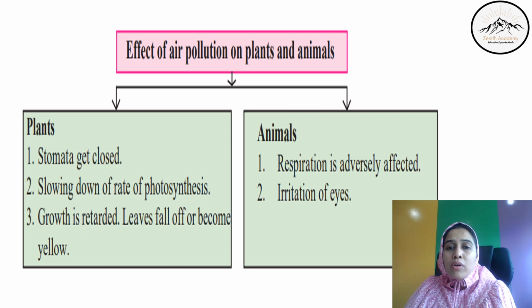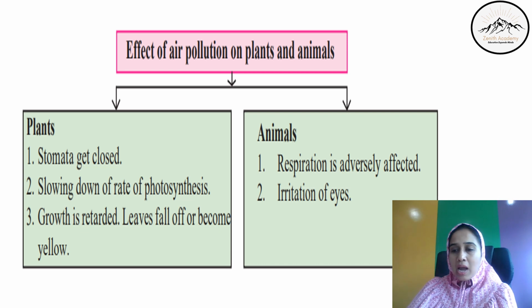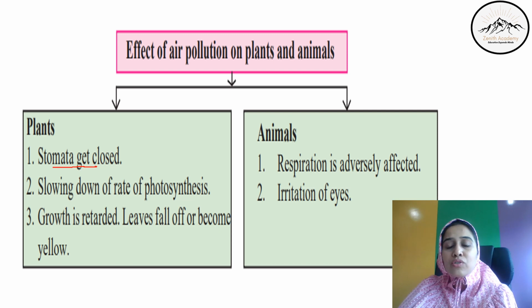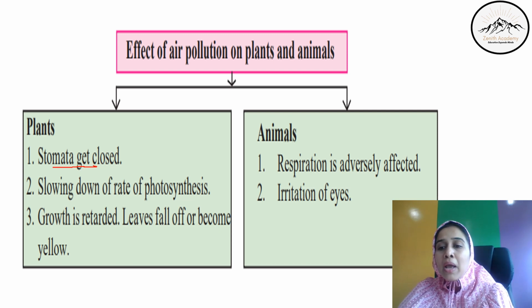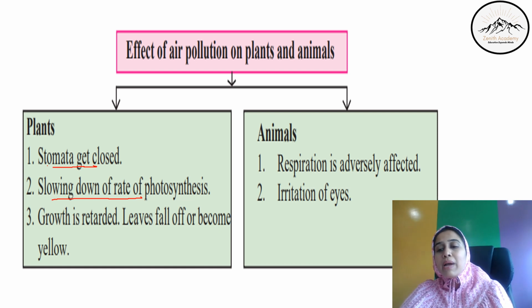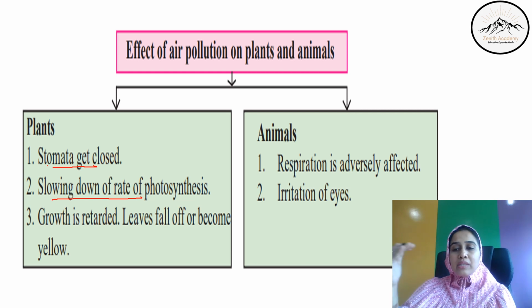Now, effects of air pollution on plants and animals. How does air pollution affect plants? The stomata of the plants get closed. We all know that stomata of the plants are necessary for respiration, food production, reproduction. Obviously, when stomata get closed, the rate of photosynthesis will decrease. And then the plant will not be able to make its own food and ultimately die. So growth is retarded. No photosynthesis, no growth of plant.